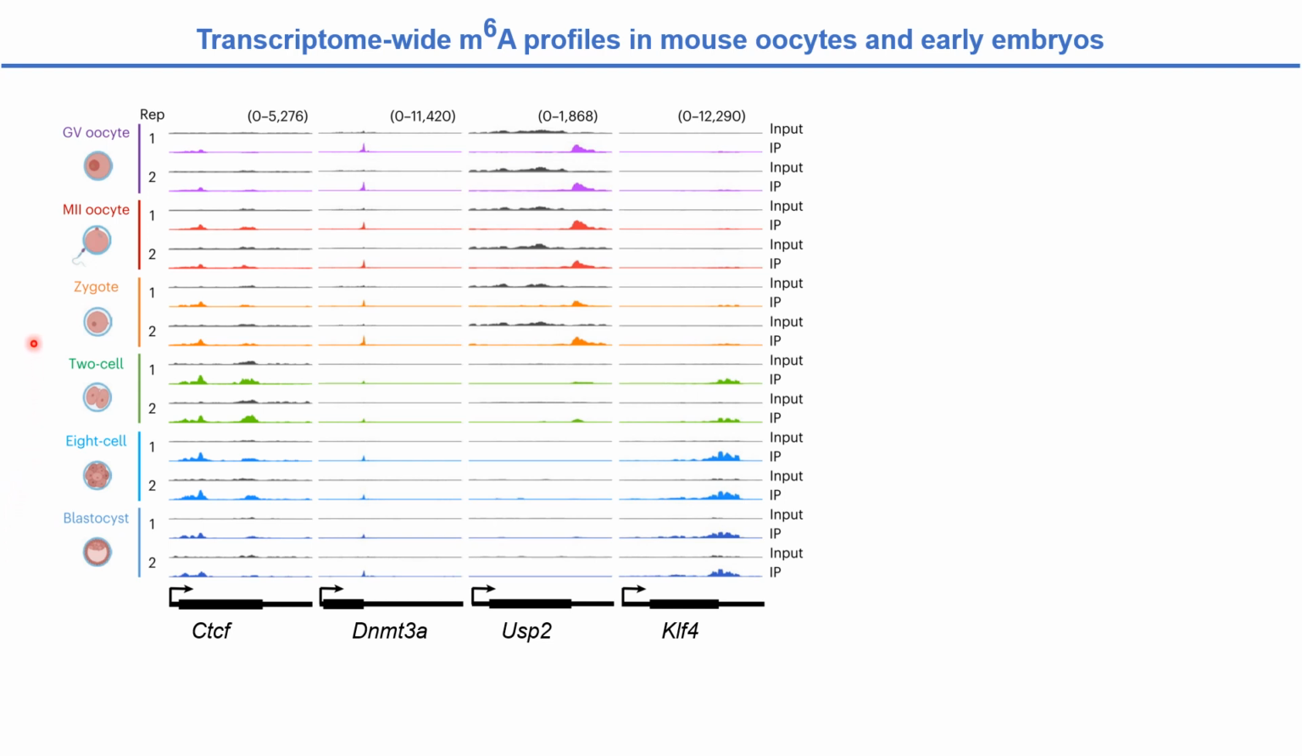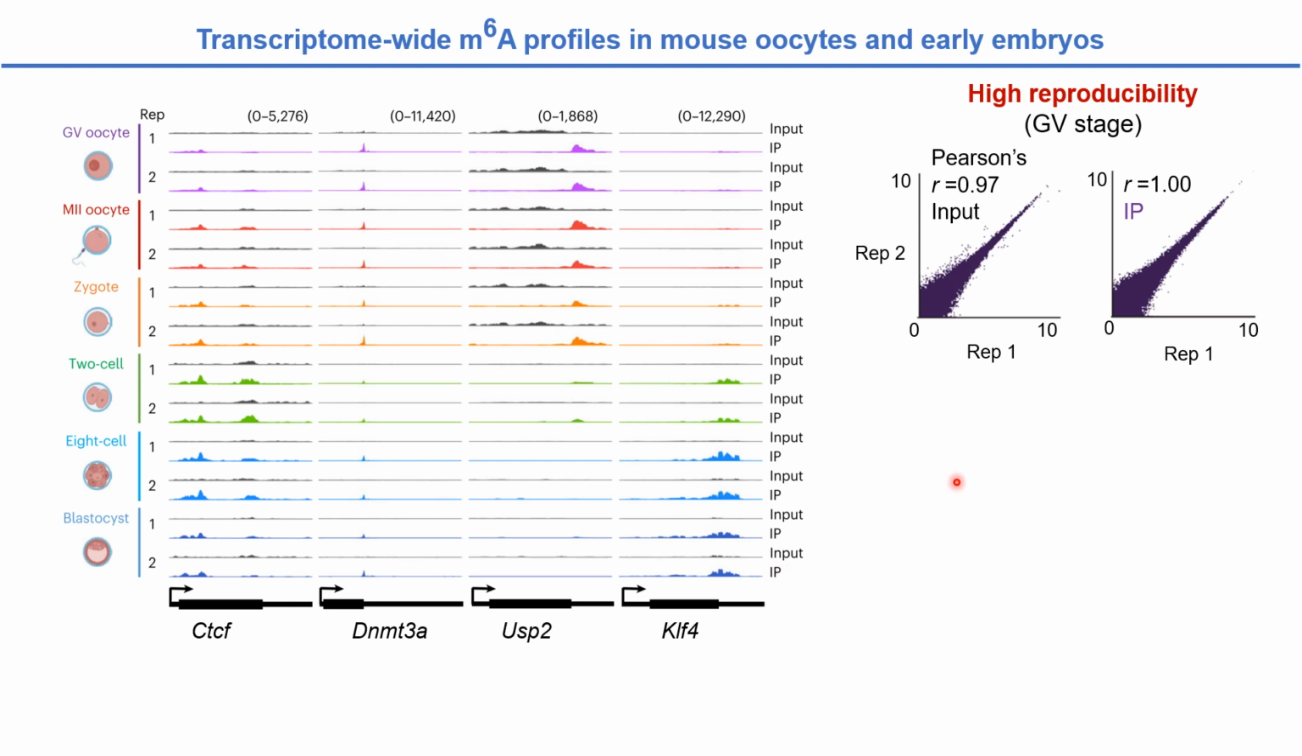For example, as clearly shown here, the gene CTCF, which is an important transcriptional repressor and chromatin regulator, is consistently expressed and m6A modified at all stages. Another example is DNMT3A, which is a DNA methyltransferase. We also see the beautiful m6A profiles located at the stop codon for gene USP2 before 2-cell stage, and also for the gene KLF4 from 2-cell to blastocyst stages.